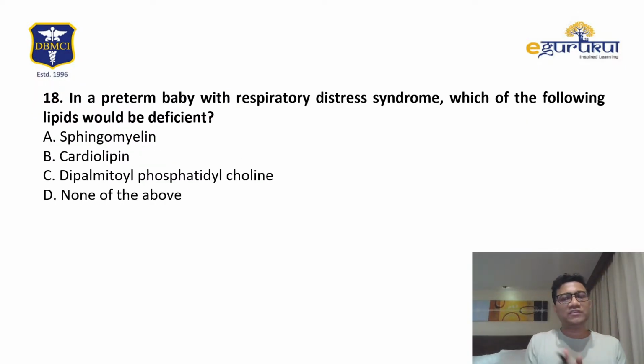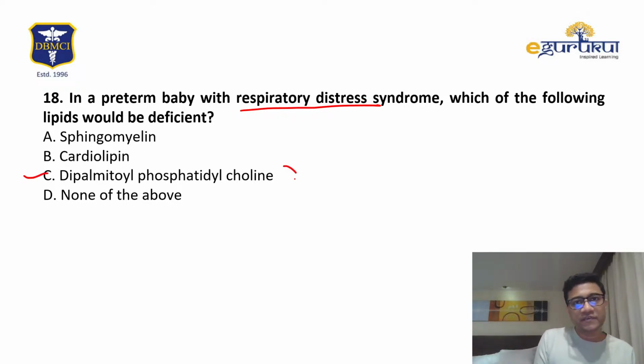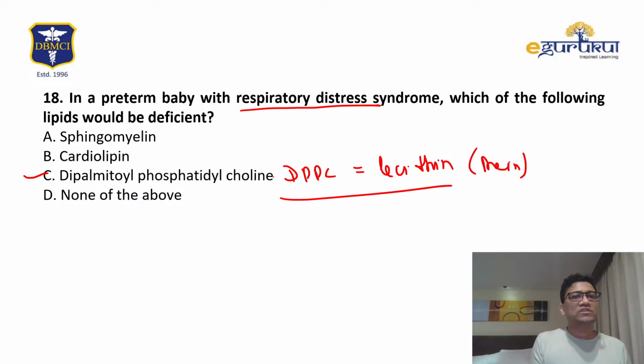I'm discussing fast because these questions have already been discussed with all of you. Okay, RDS. I can recall only three questions from this topic. It is DPPC, also called lecithin, the main phospholipid. Proteins are not the main component. Sphingomyelin is minor. So the best answer is DPPC.